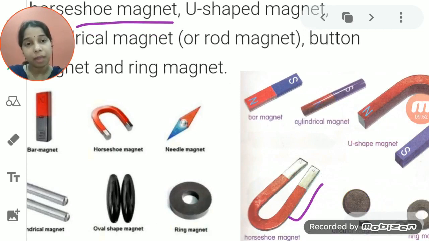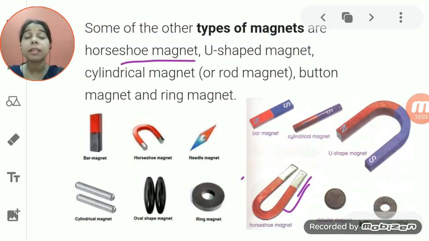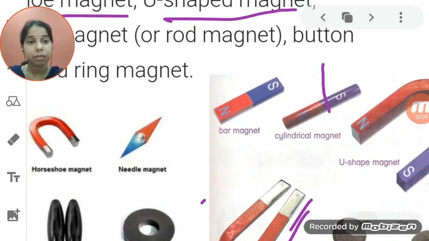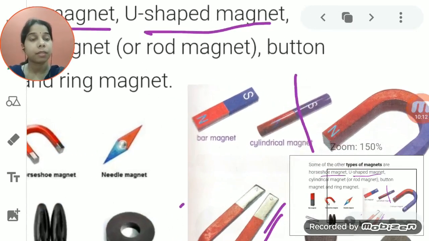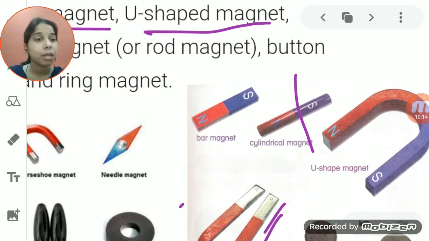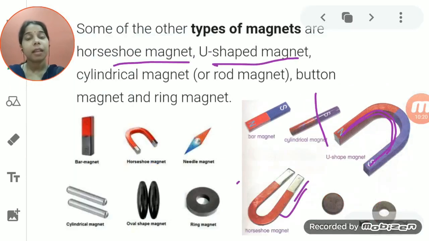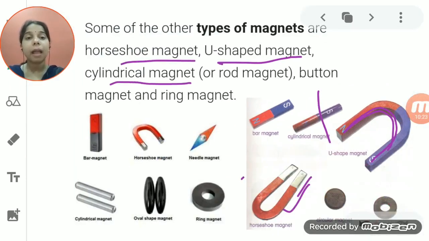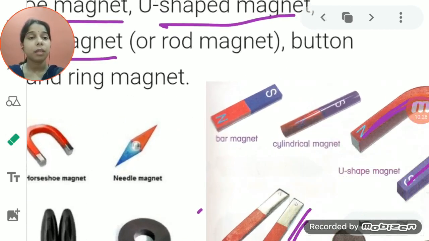Okay, horseshoe magnet. The shape of this magnet is like a horseshoe, so we give the name horseshoe magnet. Then you will say a U-shaped magnet also. So this one is the U-shaped magnet, students. So you see here, students, this is a U-shaped magnet. It is a U-shape. Then a cylindrical magnet is also there. So you see here, students, this one is a cylindrical magnet.